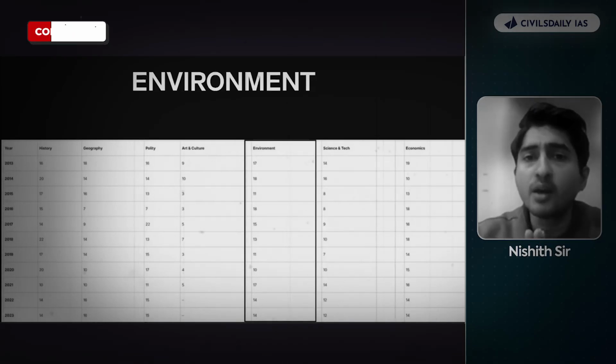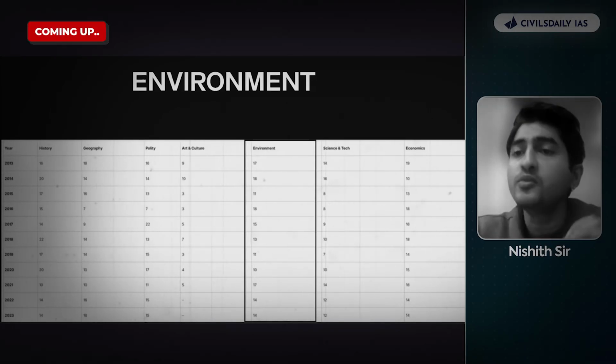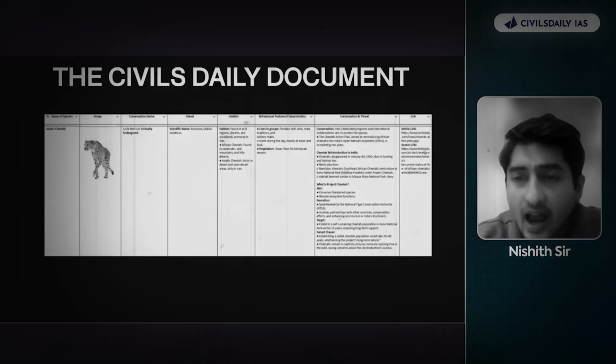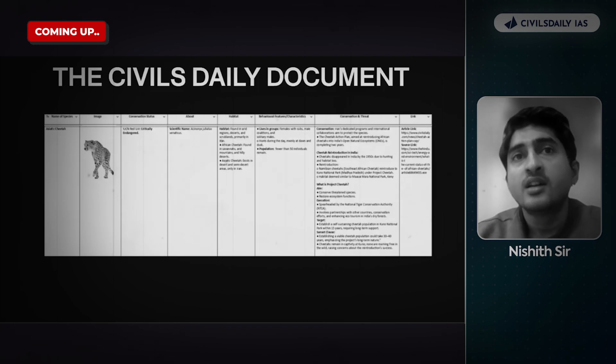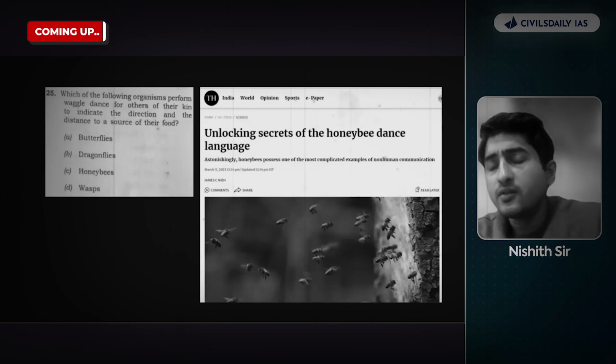One thing is clear, environment is a very dynamic subject. Most of the questions are somewhere related to some news item which has appeared in the news, where we saw 19 out of 57 questions, and in 2024, in fact, 7 questions came directly from species and their various behavioral patterns. The question was directly from a current affairs news article which appeared in the Hindu.